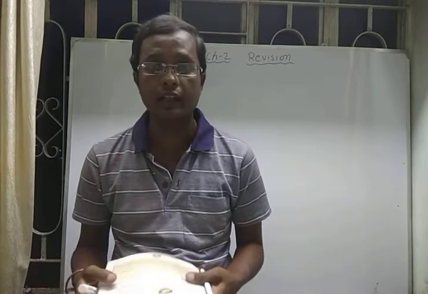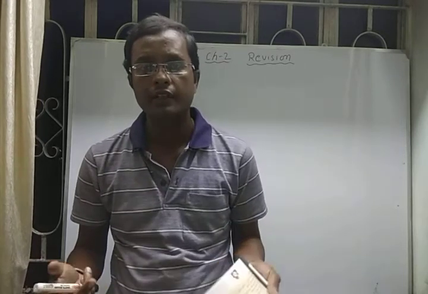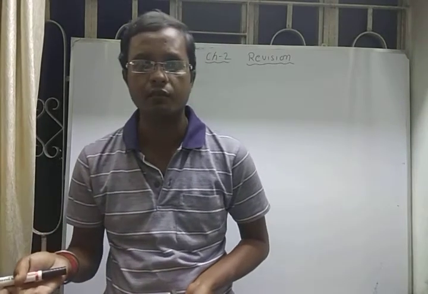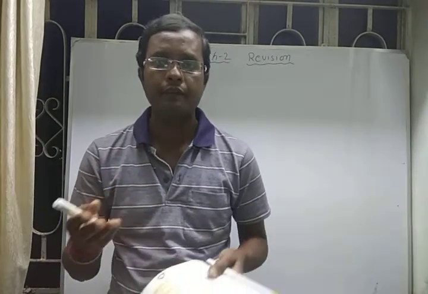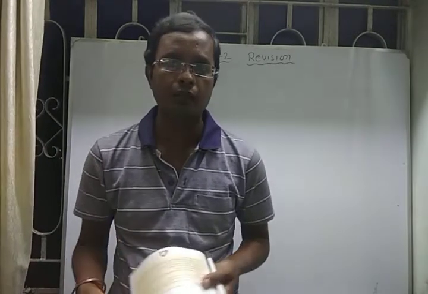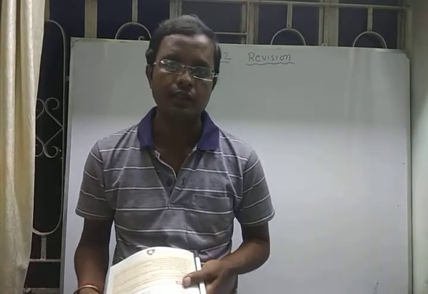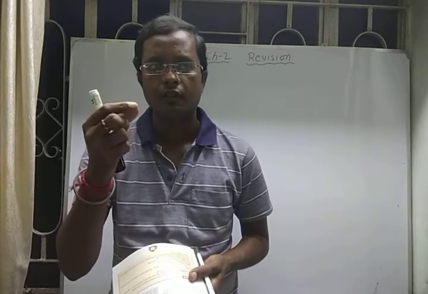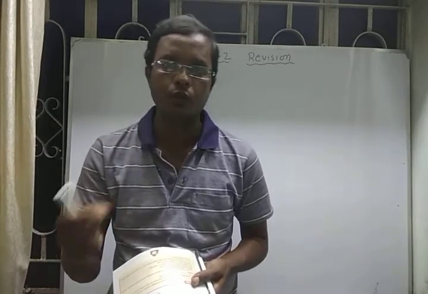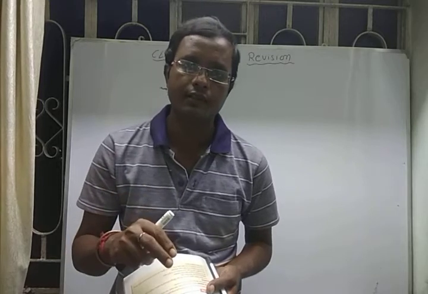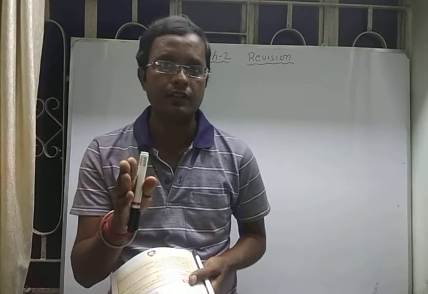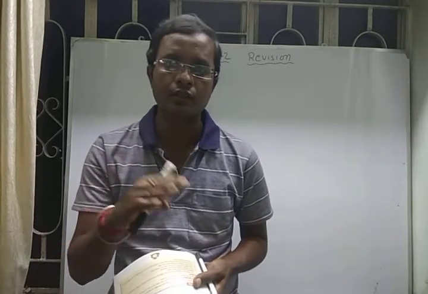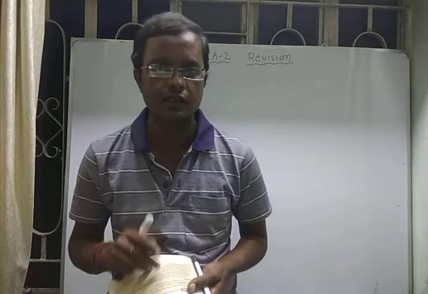Suppose burning of a candle. Two types of changes take place. One is a physical change, another is a chemical change. Why are both changes there? Because when we light a candle, we see some wax gets melted. That melted wax, when it cools down, again becomes wax. So the state of wax changes from solid to liquid on heating, and on cooling it again changes to solid state. So it is a physical change.